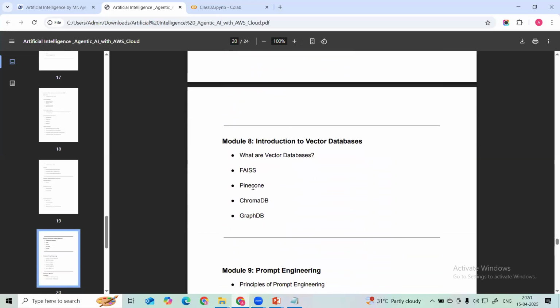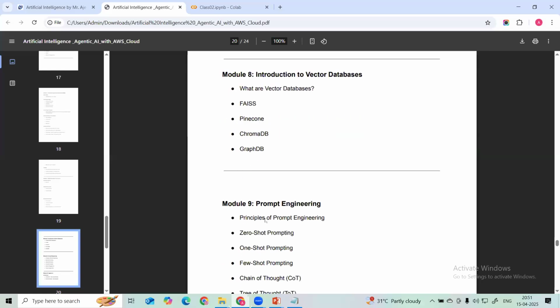Then we are going to learn what are the different types of vector databases. We are going to learn what is a vector database. We are going to understand the different types of vector databases, right? FAISS, Pinecone, ChromaDB, PGVector, GraphDB. We are going to learn all these databases.